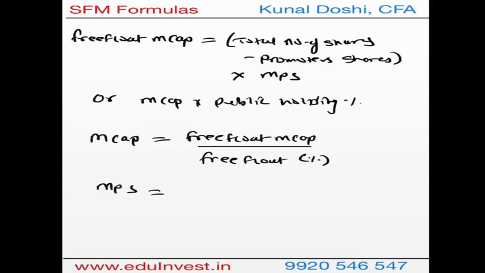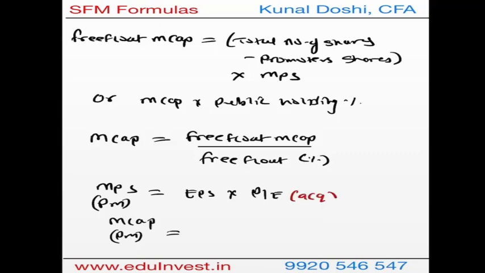Market price per share and market cap per share post merger can be found as earnings per share times the PE ratio. Well, if they don't give you information, you have to take the PE ratio of the acquiring company. And market cap is nothing but market price per share times the number of shares post merger, right?